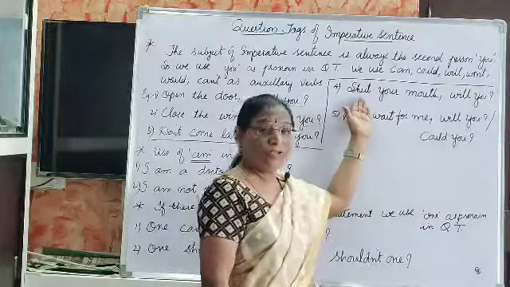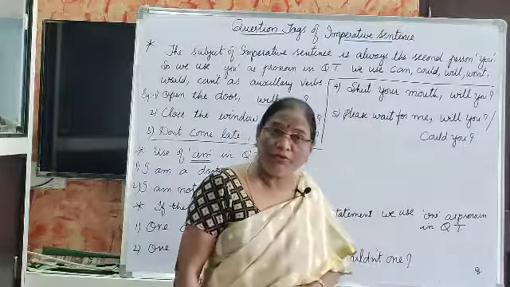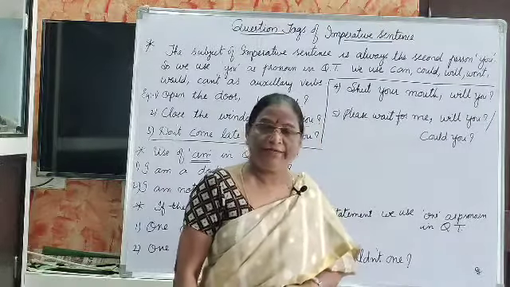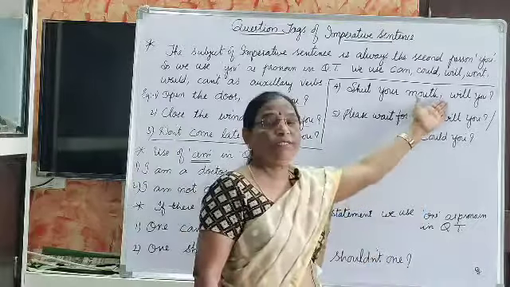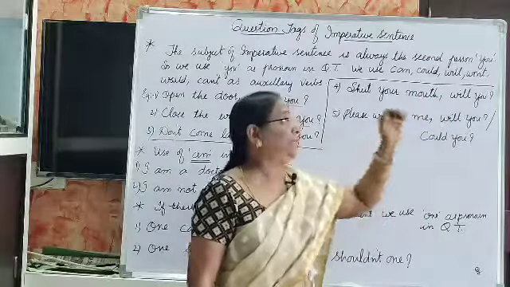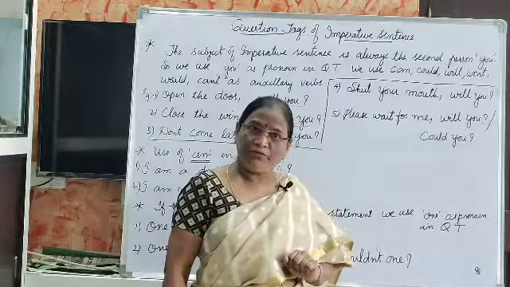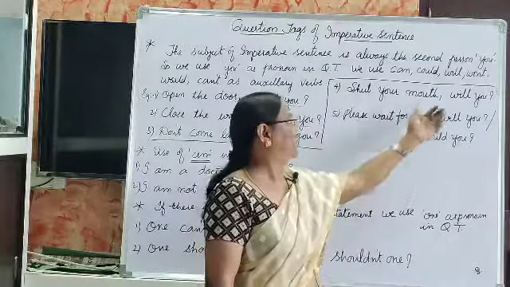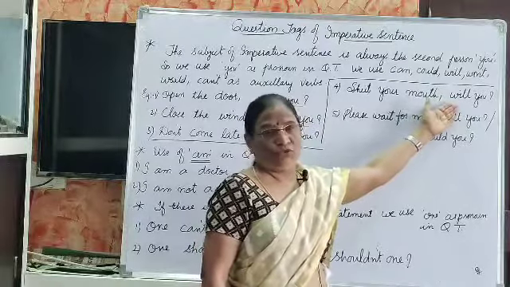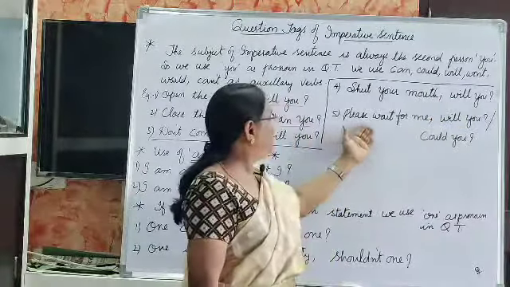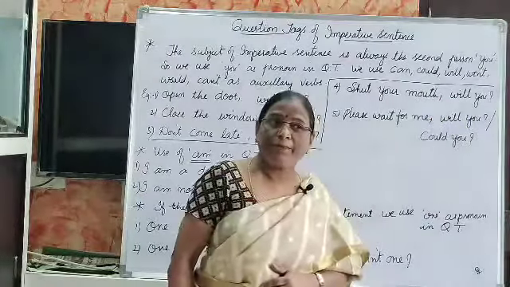You can write shut your mouth, won't you, can't you. You have a choice here in this imperative sentence. You can write will you, can't you, won't you. You can score marks for the choice also. Next, please wait for me.